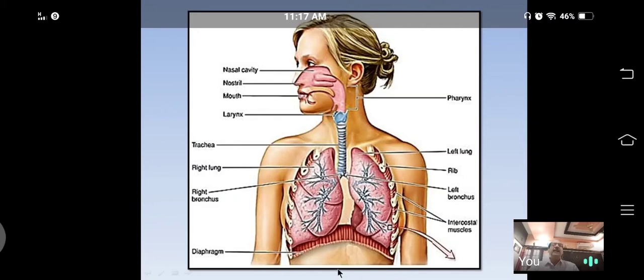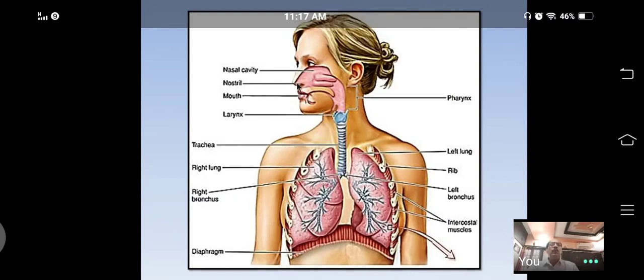The first part is the nostrils. Nostrils are a pair of openings present at the tip of the nose. Through this pair of nostrils, atmospheric air enters into the body or respiratory system. These are just openings.